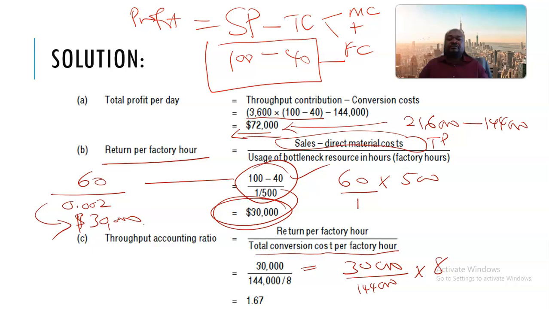So that's 30,000 multiplied by 8, we get 240,000. 240,000 divided by 144,000, and that's 1.67.